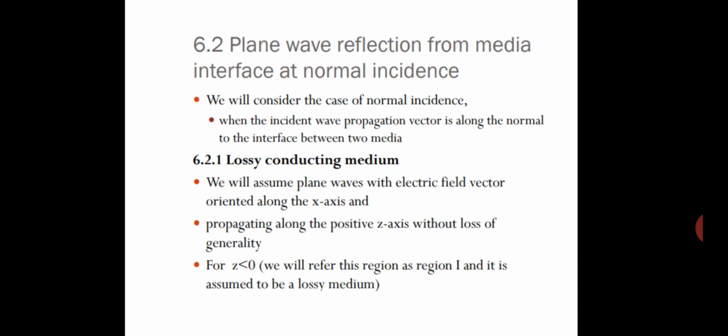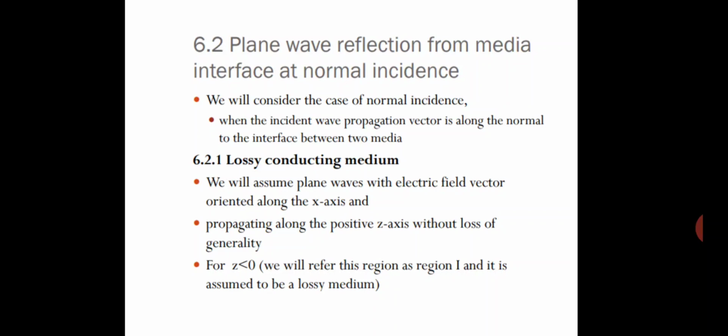So, plane wave reflection from media interface at normal incidence. We consider the case of normal incidence when the incident wave propagation vector is along the normal to the interface between two media. And what is lossy conducting media?